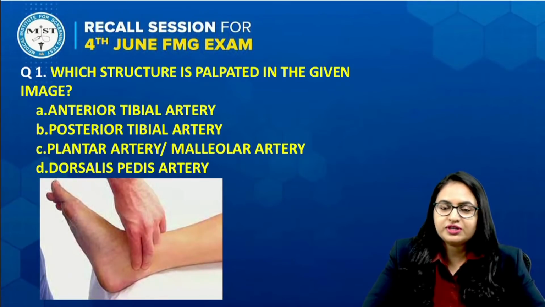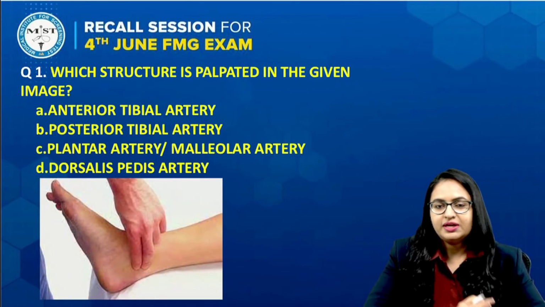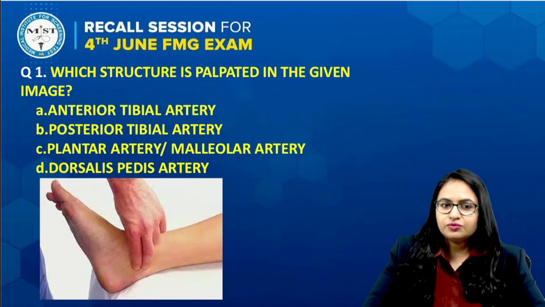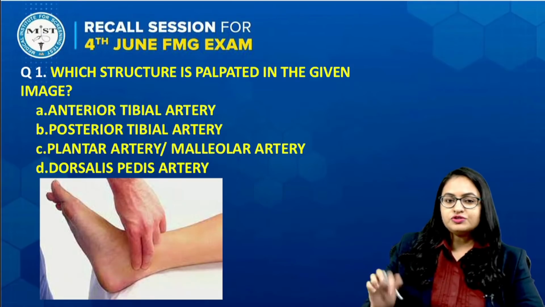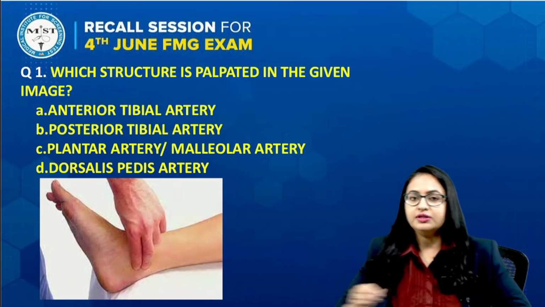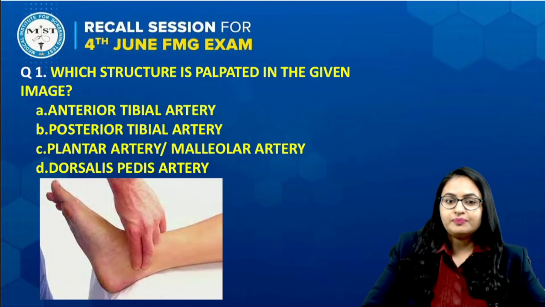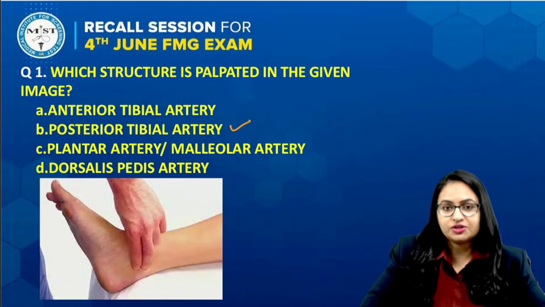So first question over here, this was the question which was directly came from the previous exam, and you very well know this question. Now the question is, which structure is palpated in the given image? Now if you see in this given image, you can see very well that over here the hand is kept on the medial side of the foot, and which artery is palpated over here? We palpate the posterior tibial artery over here.